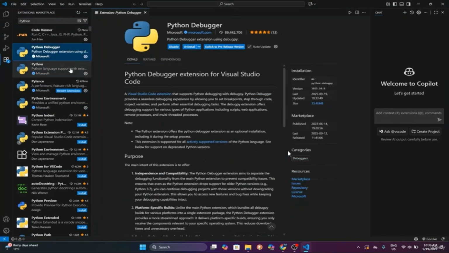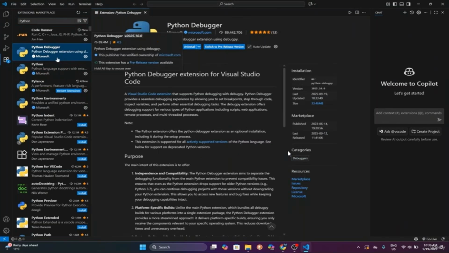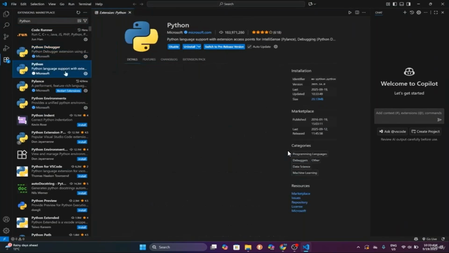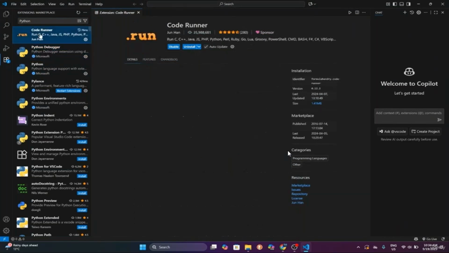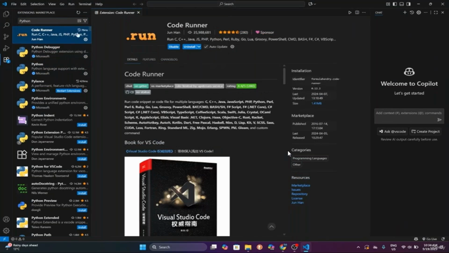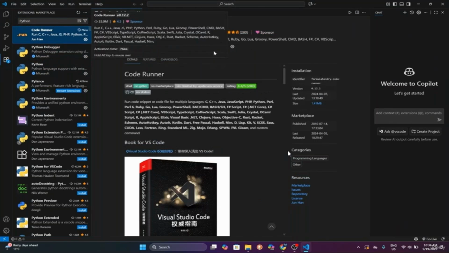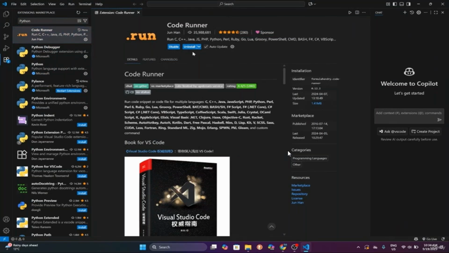And also the Python debugger, but it should install automatically with Python 3. If it's not, then try to install it, right? Then we have Code Runner, which is what you need to run your code, and you can also install it. In my scenario, I have everything installed.